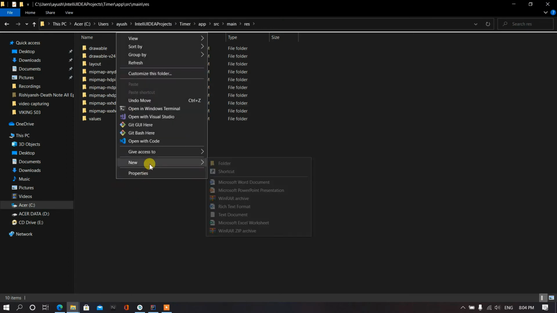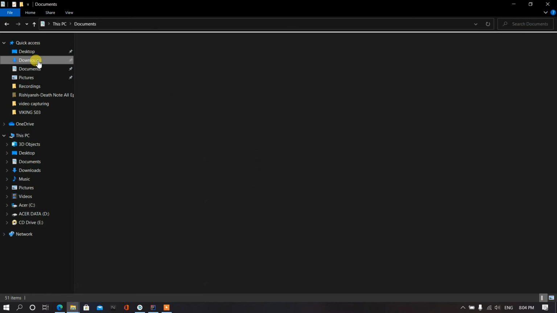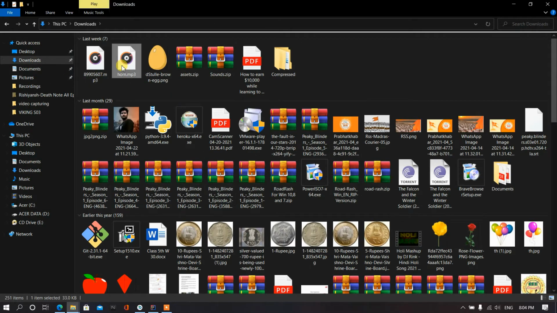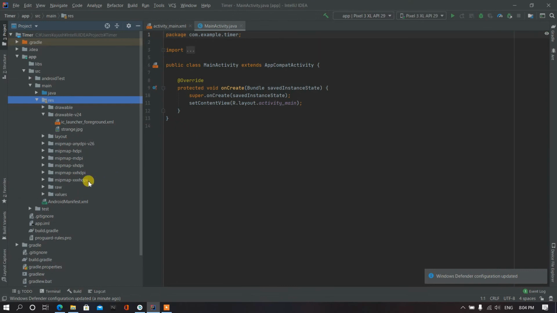Open the res folder and create a new folder named raw, then open the folder and copy the horn sound to the raw folder. And here you can see we have the horn sound.